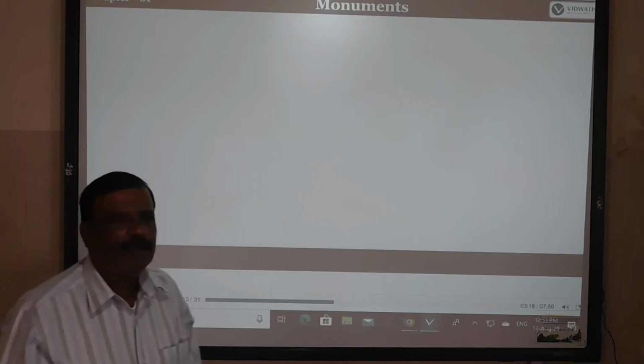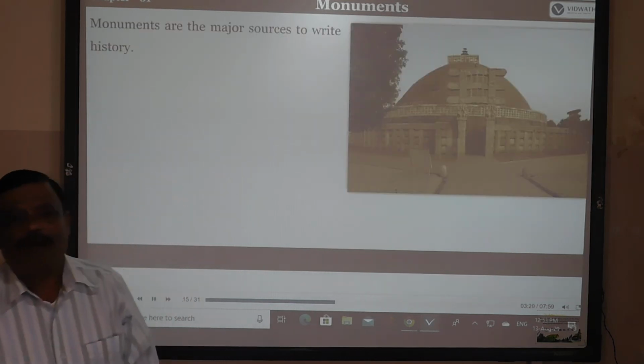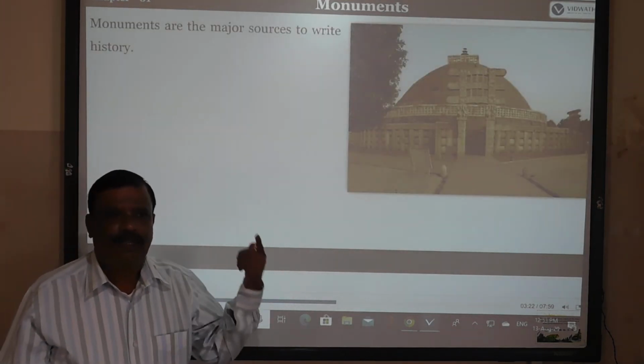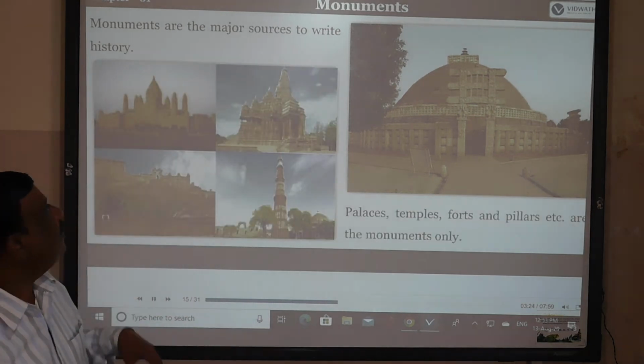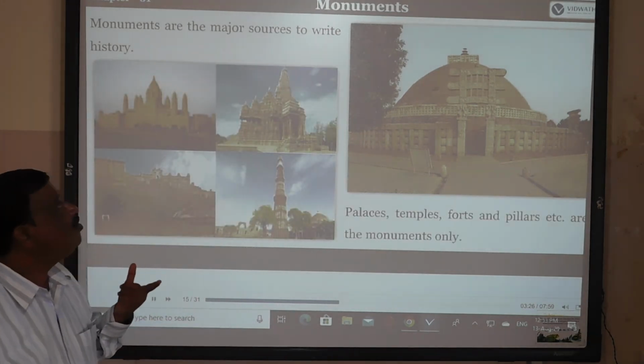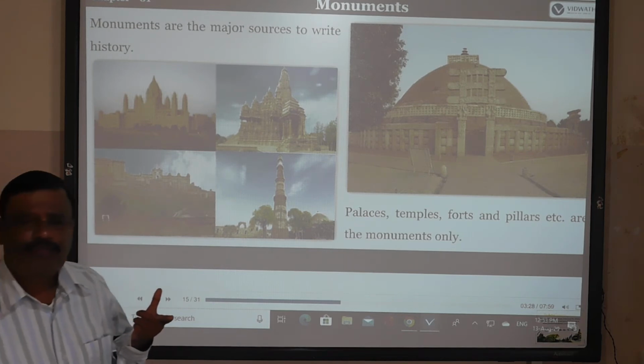Next, third one, the archaeological sources, that is the monuments. See, the monuments are the major sources to write history.